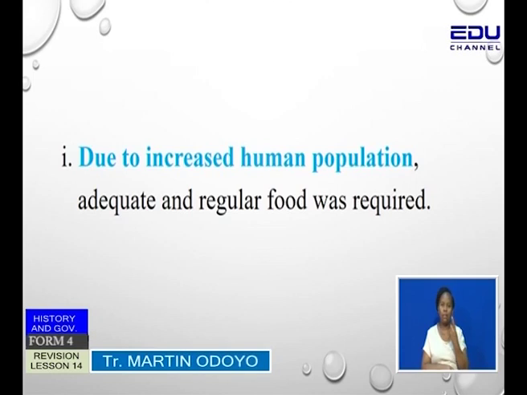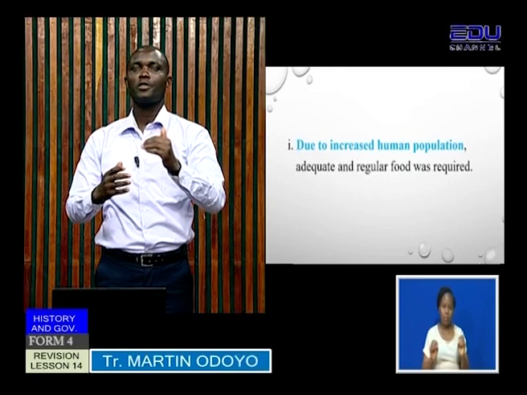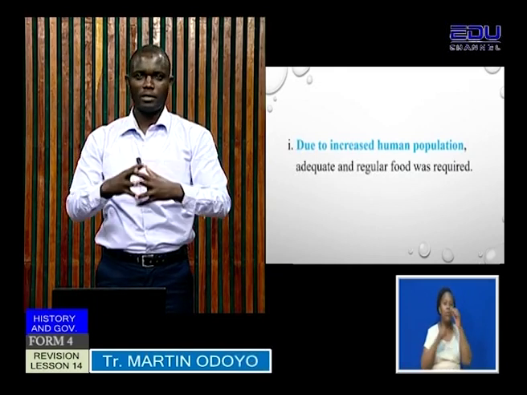Let's now look at reasons why man began domestication of plants and animals during the Neolithic period. The first reason, there was increased human population. So we are saying, at first human population was not too big and therefore it was fully supported by wild fruits and wild animals.